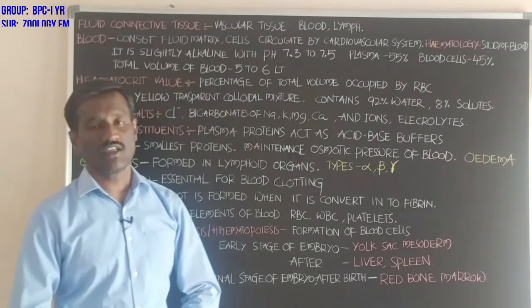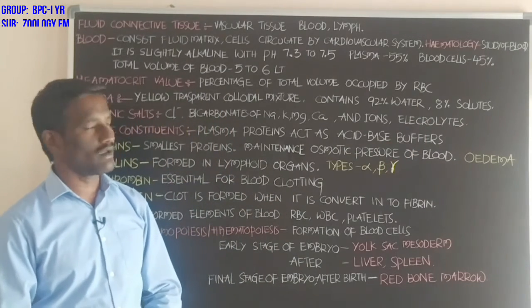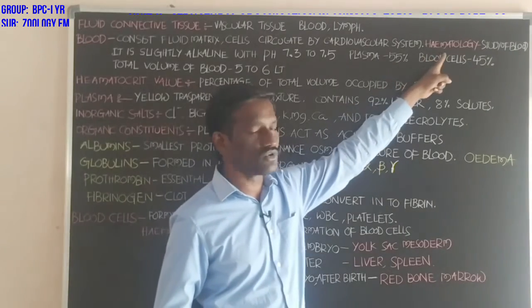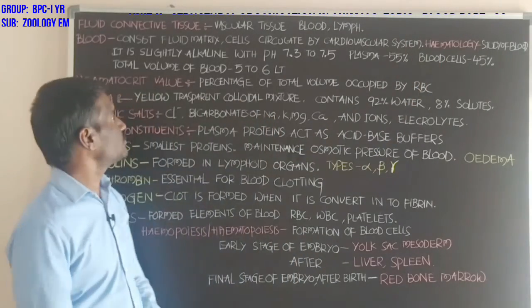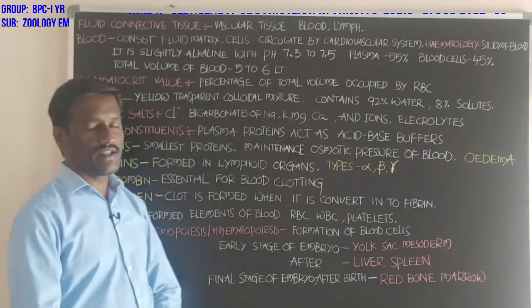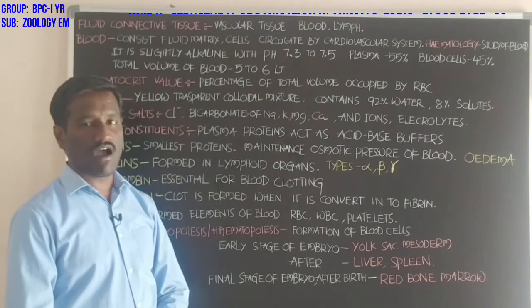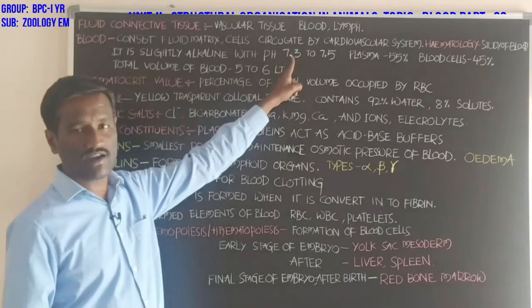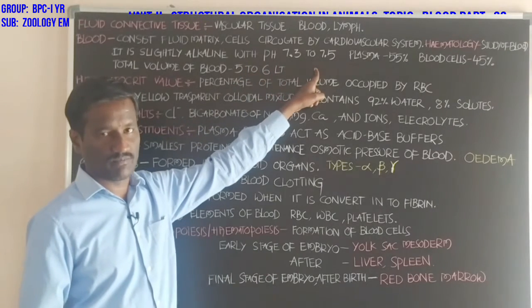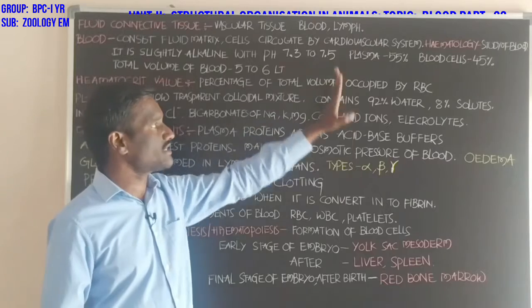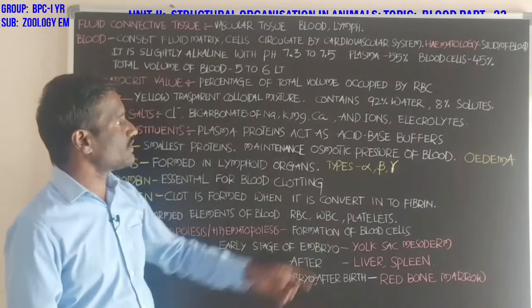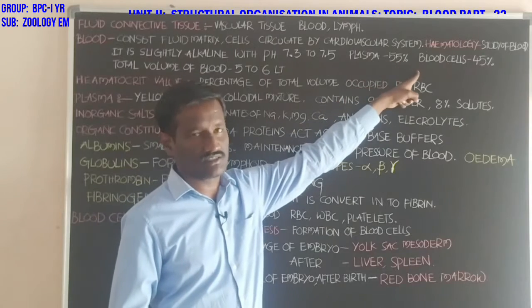Students, the study about the blood is called hematology. Blood is slightly alkaline in nature, with pH 7.3 to 7.5. It constitutes plasma and blood cells.